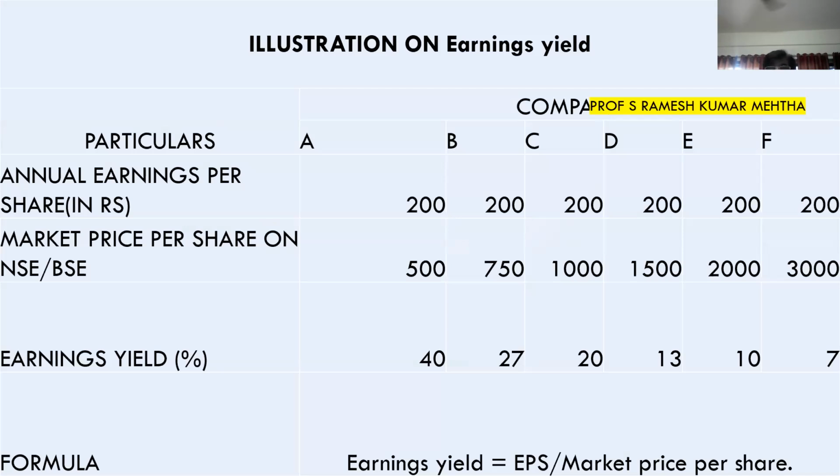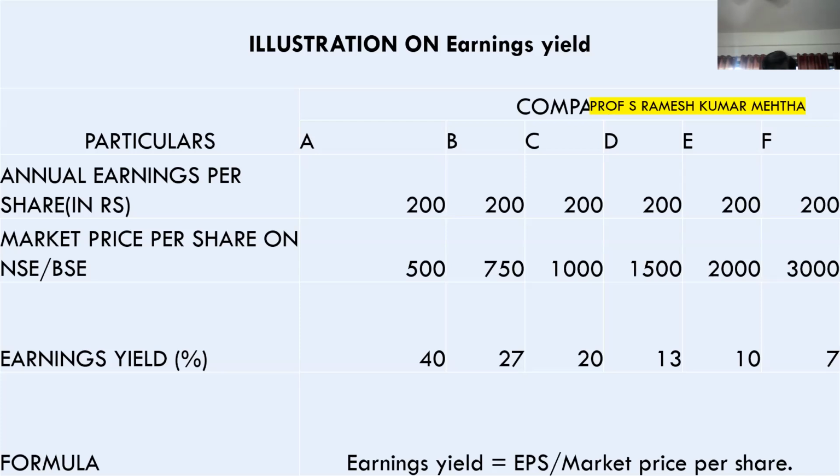Earnings yield is equal to earnings per share divided by market price per share. For example, look at company A. The annual earnings per share is 200 rupees. It means that after 365 days of rigorous hard work, the company is able to generate a profit or earnings per share of 200 rupees.